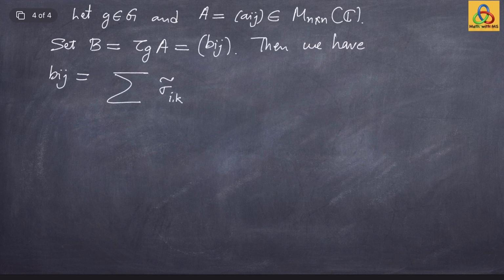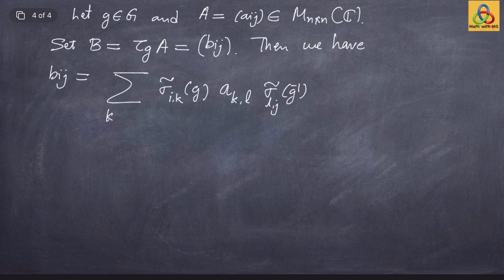So using the definition of product of matrices, this is the same as the sum of the ikth entry of sigma tilde at g, times the klth entry of A, times sigma tilde of g inverse and its ljth entry, where the intermediate variables k and l vary from 1 to n.